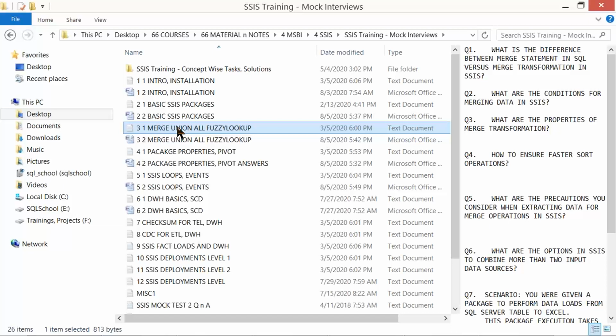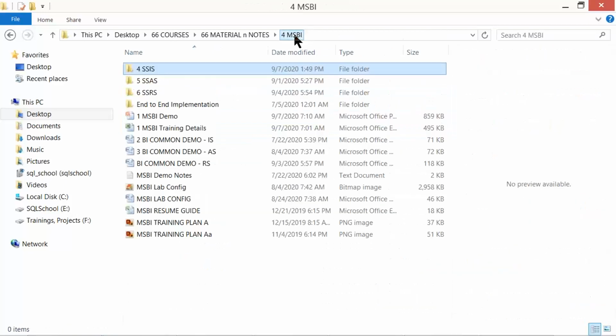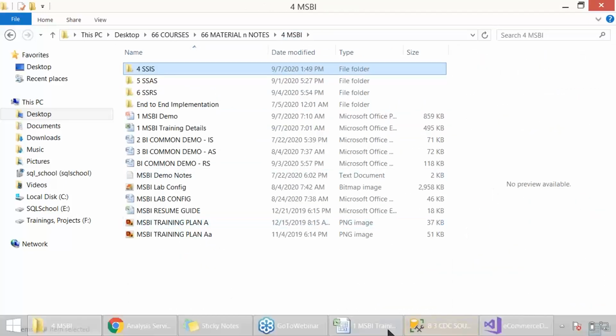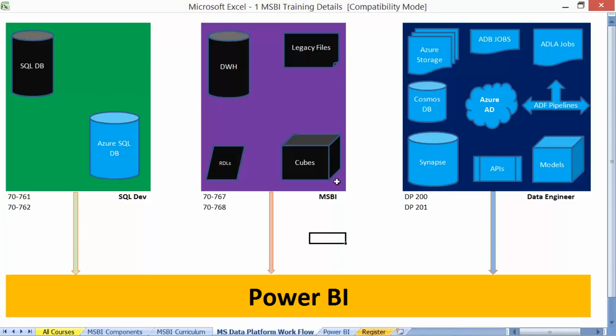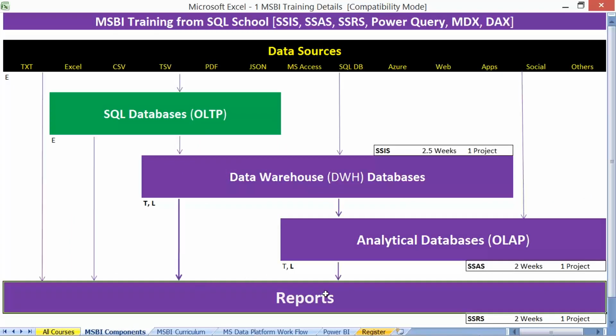As an MSBI developer, we need observation skills, understanding skills, implementation skills. That's the main secret. With this information, we understood today what a database is and the types of database like data warehouse, OLAP, mixing together called HTAP. We understood what we are going to learn in our course, and with this information, we'll stop for now.